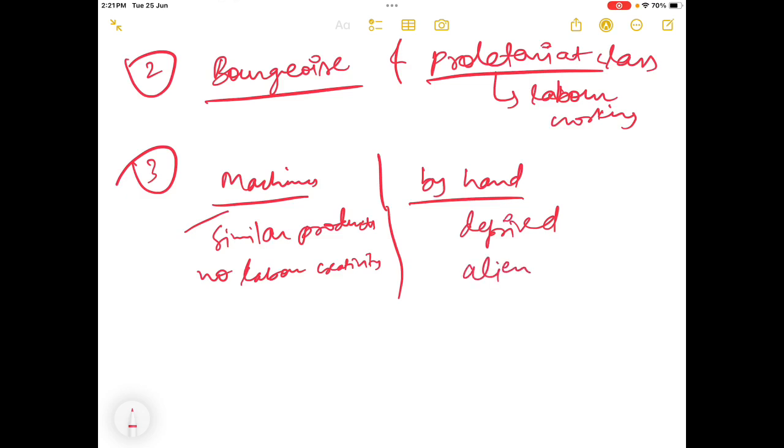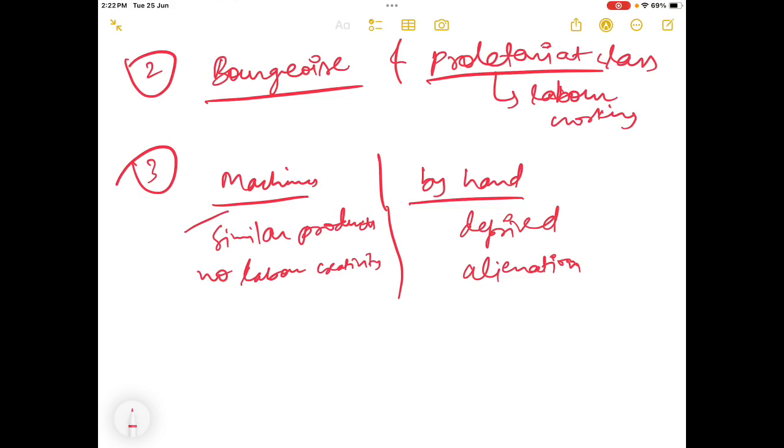Also alienation. Alienation means a kind of normlessness, getting detached from your own product, your production process, your work. You can understand by an example: some persons who are working in any office or in any industry, but they do not want to do their work. मजबूरी में काम करना, that is called alienation. अब मजबूरी में अगर आप काम कर रहे हैं, तो आप पैसा तो कमा रहे हैं, you are getting money in return for your work.